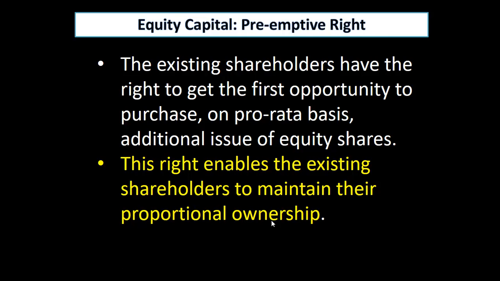Whenever a company makes a further issue of shares, the existing shareholders have a right to be given the shares first. They may not take them, but they have the right to refuse. Those shares are generally called rights issue or rights shares. We'll have a presentation exclusively on rights issue in one of the sessions.